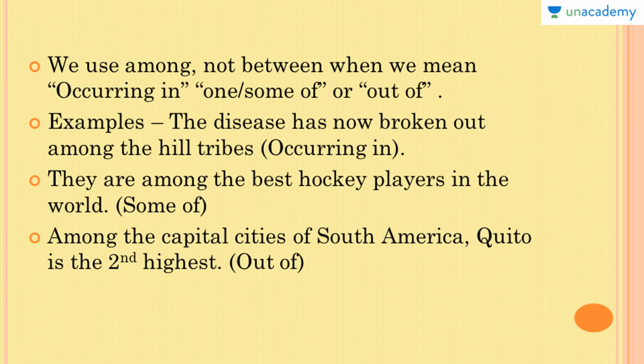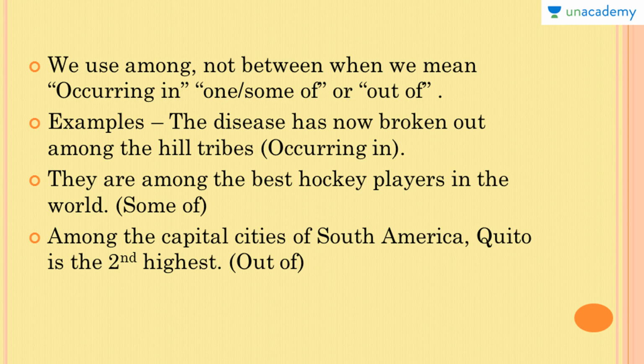Let's move on and see some more examples. We use among, not between, when we mean occurring in, one / some of, or out of. In these 3 situations we use among and not between. Let's see an example of each of these 3 situations.